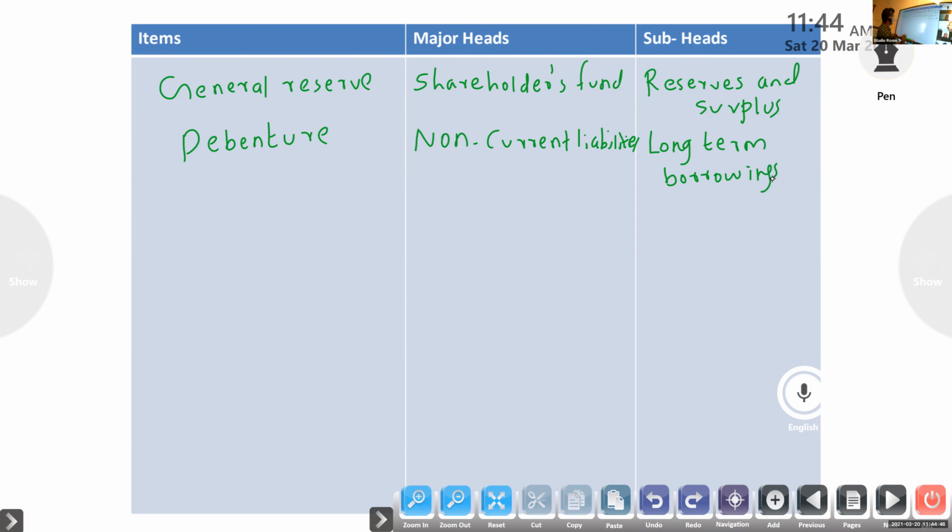Suppose machinery. Major head? Non-current assets.